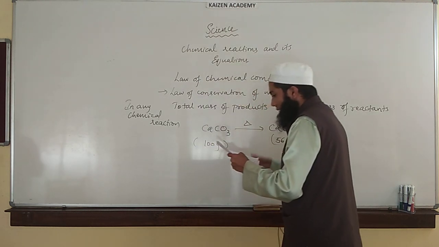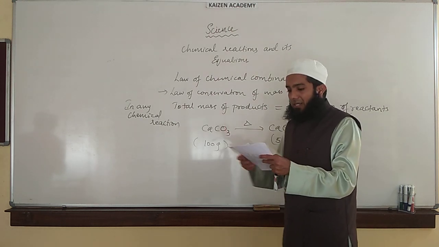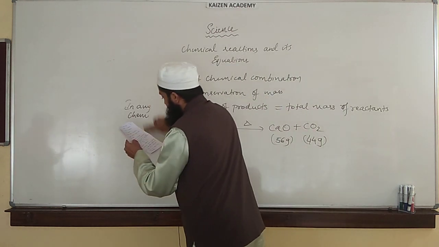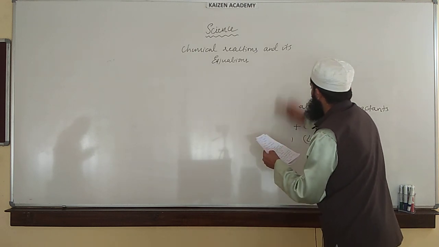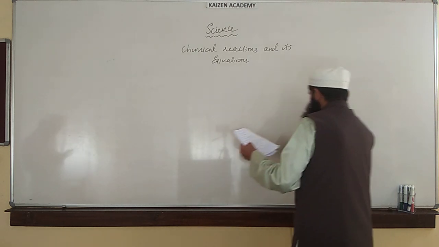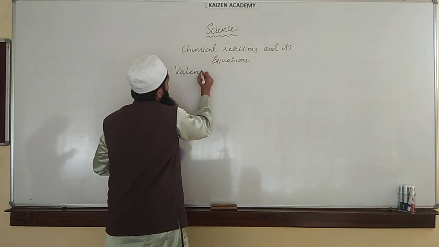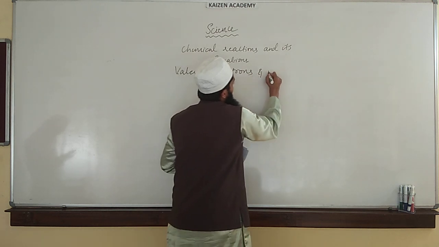Next, let us see some more things so that it will help you in understanding the first chapter very easily and very clearly. Let us recall something about valence electrons and valency.